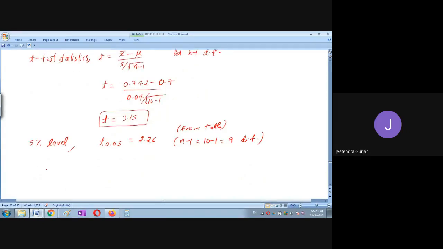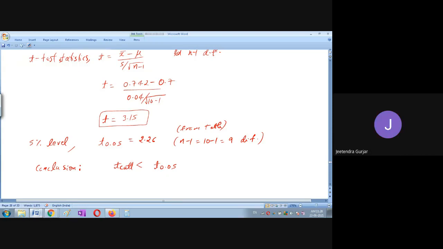Easily you can tell me what is the conclusion here. Yes, friends, what is the conclusion? Conclusion is that whatever t calculated value is there, calculated value is less than t 0.05. Is it clear, friends? Sir, it's greater than, hence it's rejected.